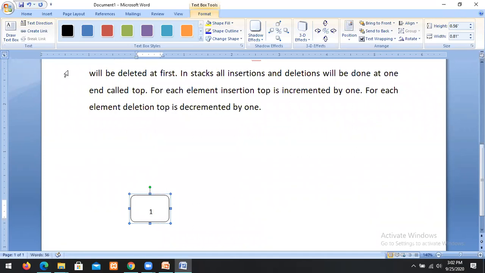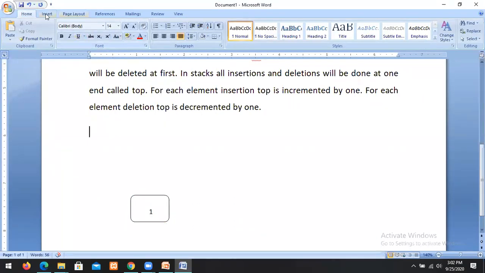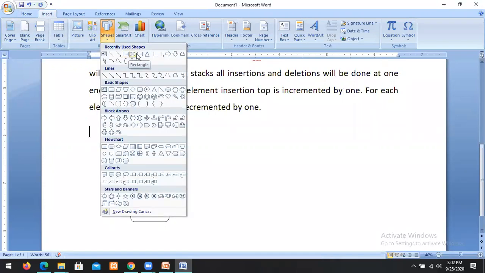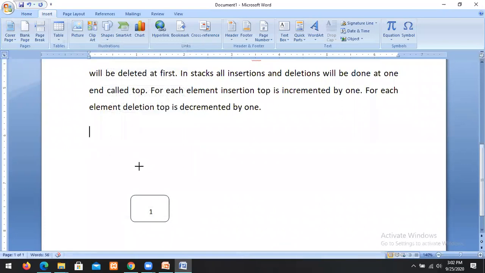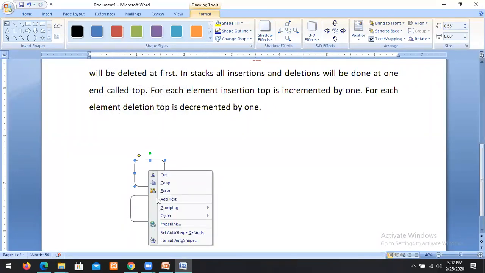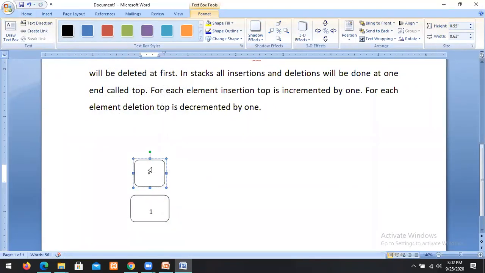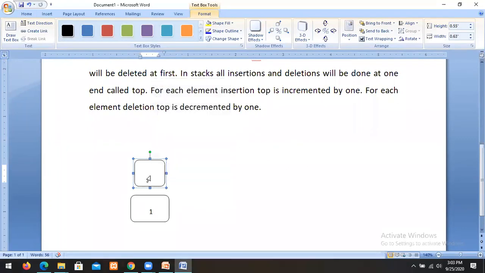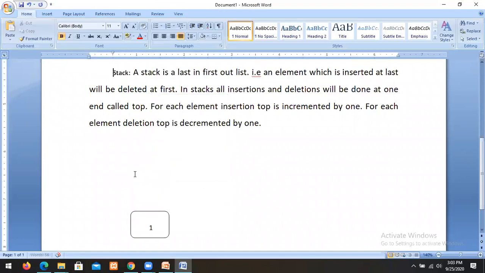Suppose I want to place one more element into the stack. That element is inserted at the top of the stack. So this is the list.